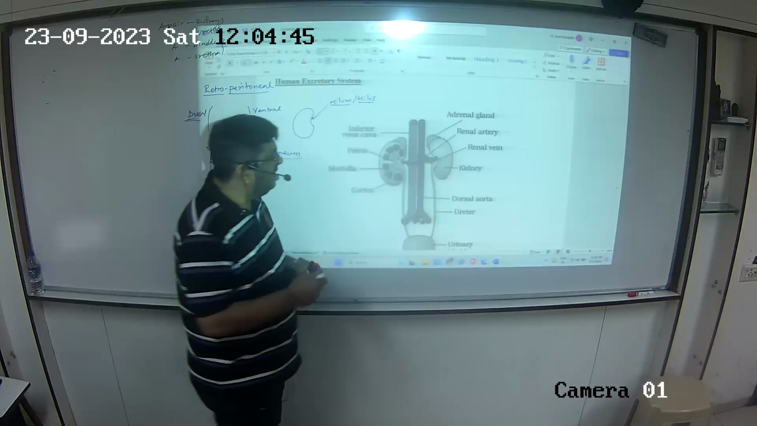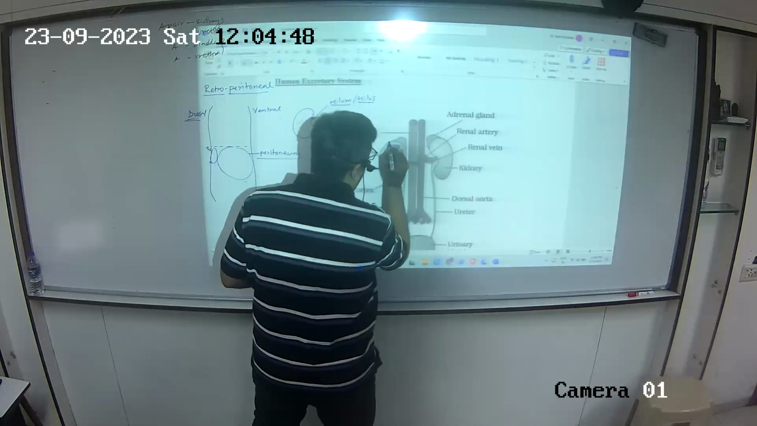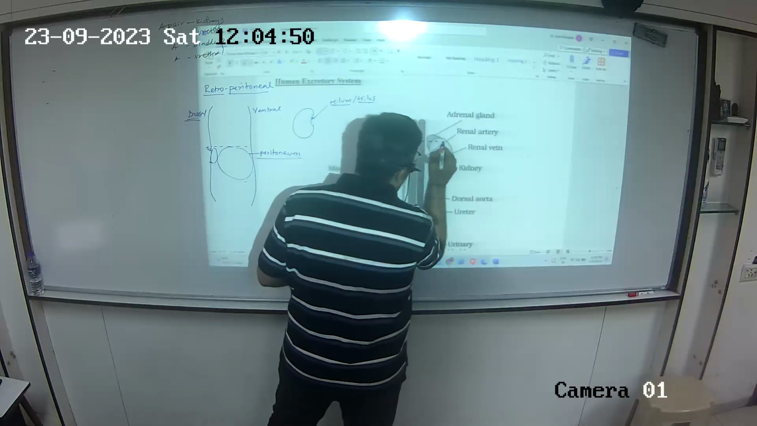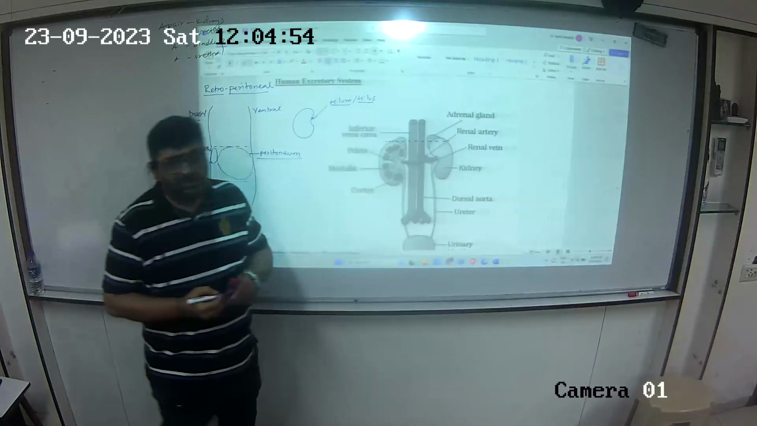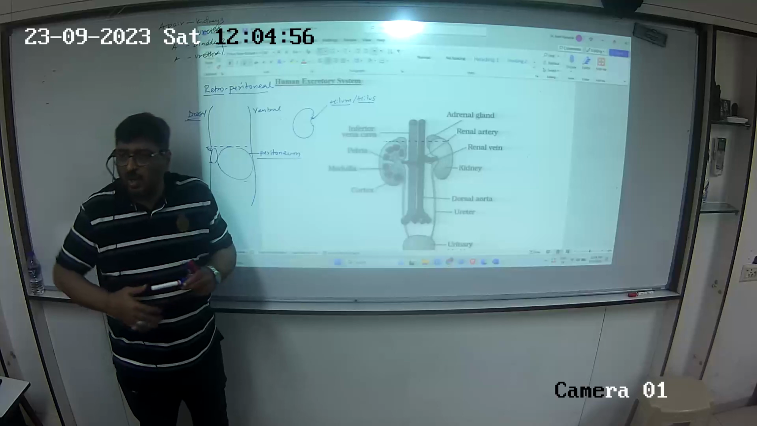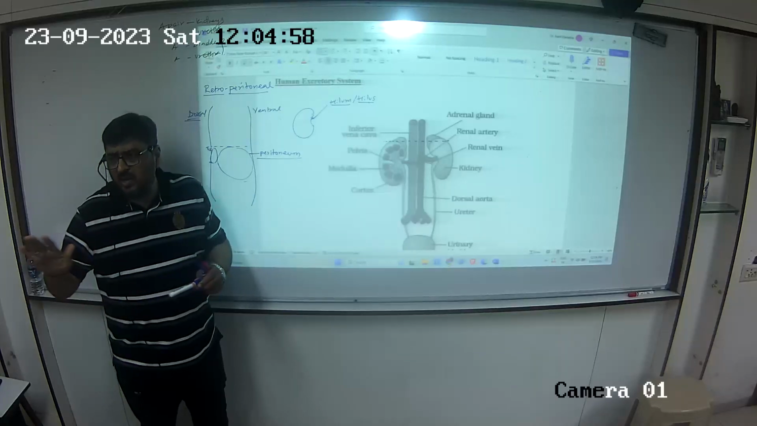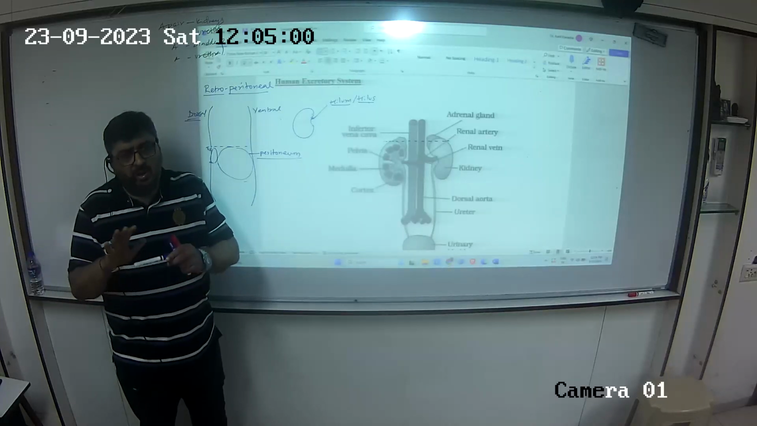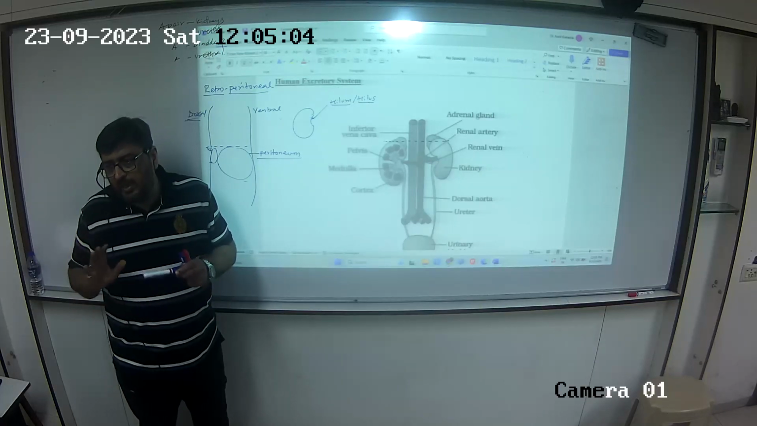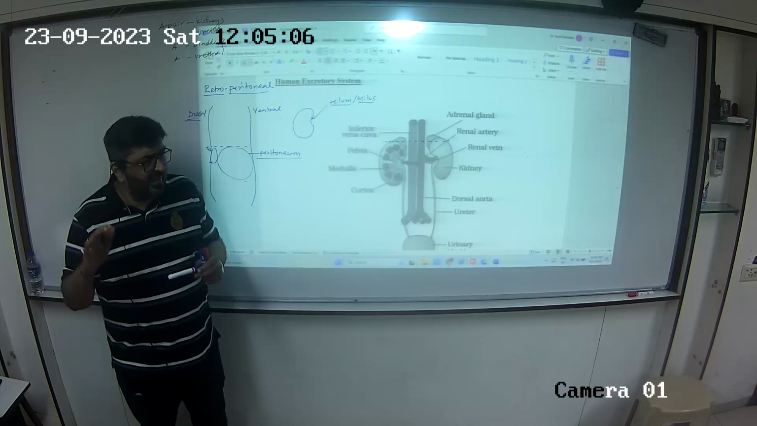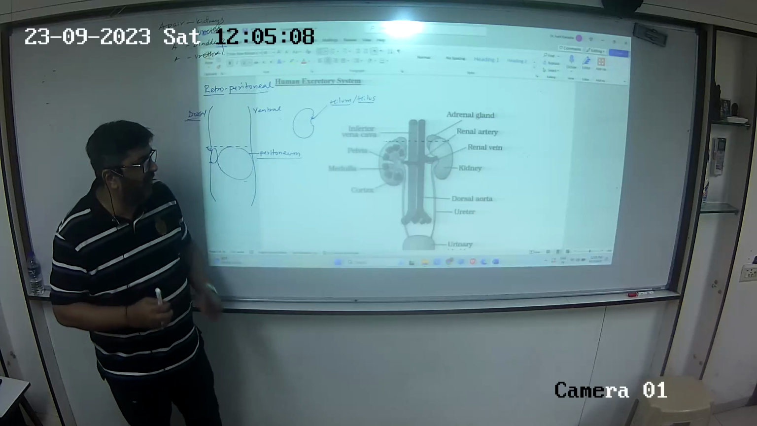So एक adrenal point है यहाँ पर. Second point is the right kidney is slightly lower than the left to accommodate the liver. No anatomical anomaly or significance of this, purely to accommodate the liver only. Right? So right kidney is slightly lower than the left.